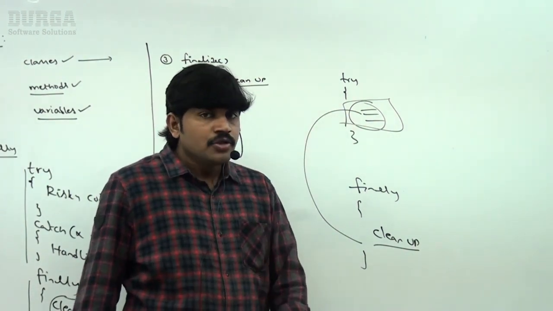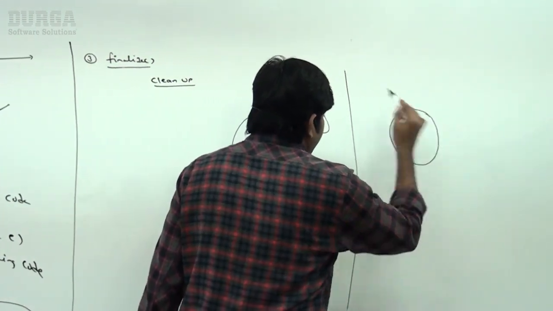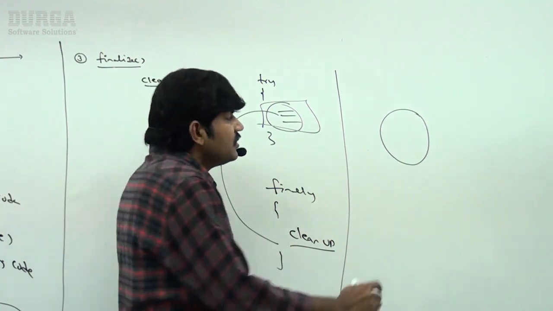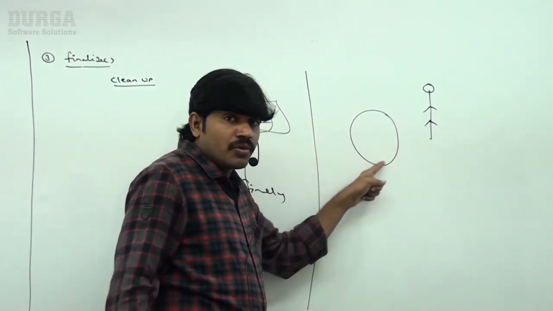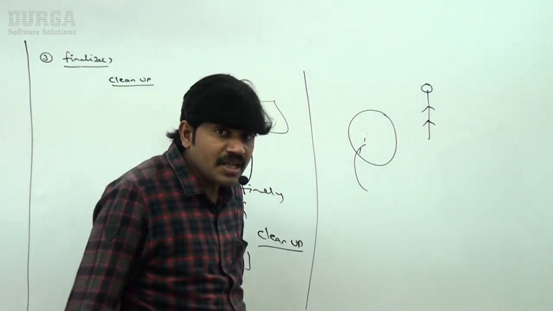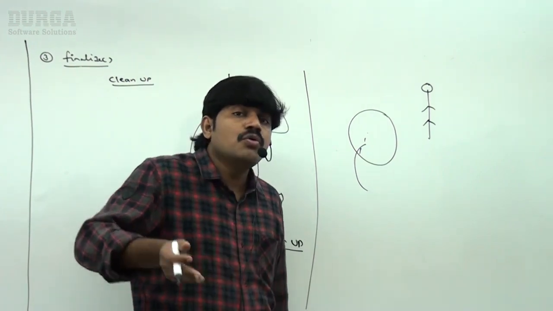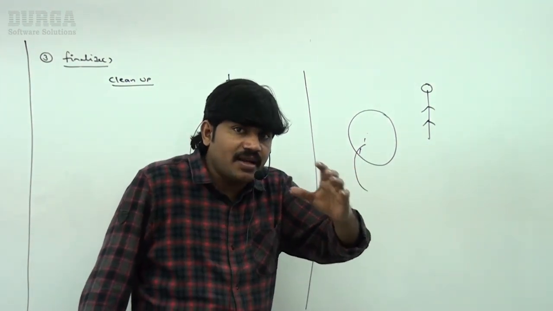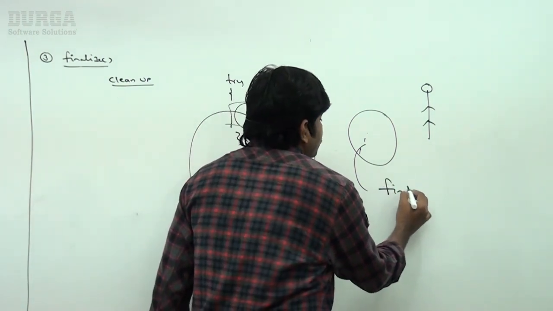Remember that. Next, I have an object. No try, catch, finally. Just before destroying an object, if any resources are associated with this object, I want to close them. To perform such object-related cleanup activities, we require the finalize method.